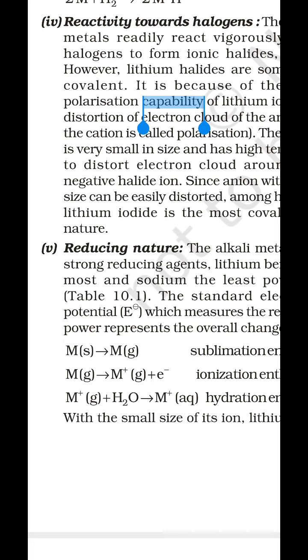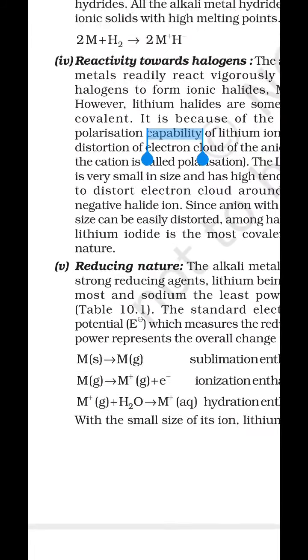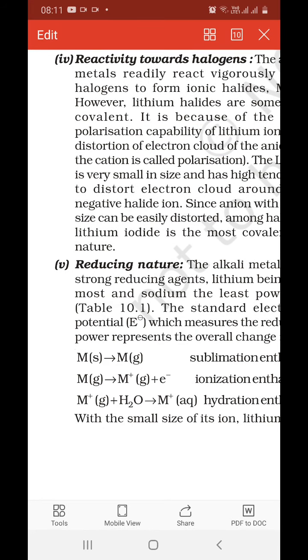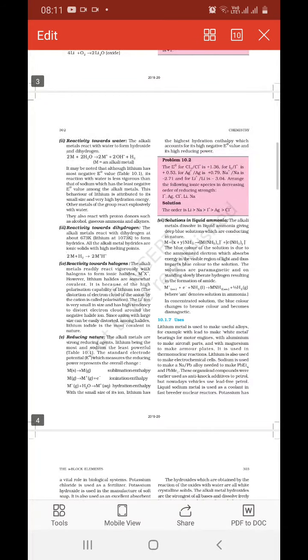So it undergoes oxidation easily due to its highly negative electrode potential. And this negative electrode potential value is due to its high hydration enthalpy, because when hydration takes place, a large amount of energy is released. So this is the reducing nature of this one.